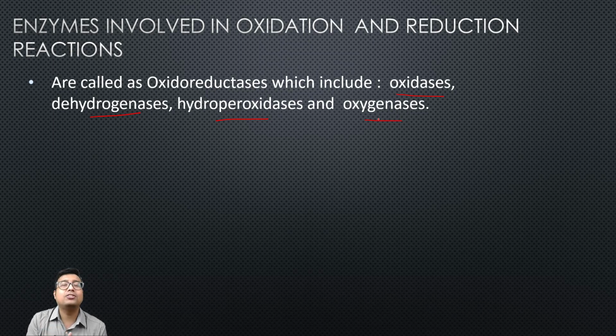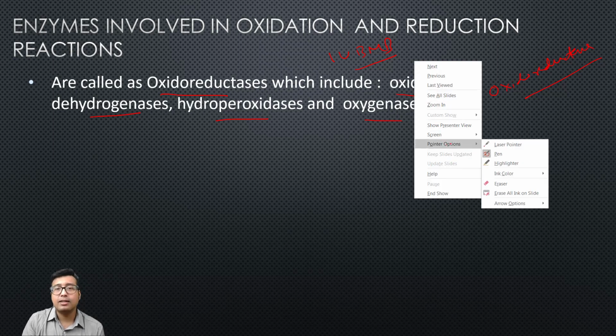These are the 4 classes of oxidoreductase enzymes. All of these enzymes belong to class 1, the oxidoreductase group of enzymes. If you know the IUPAC classification, it forms under class 1.